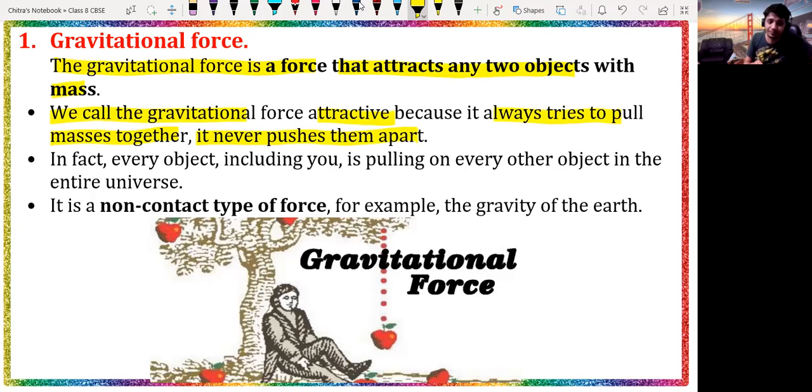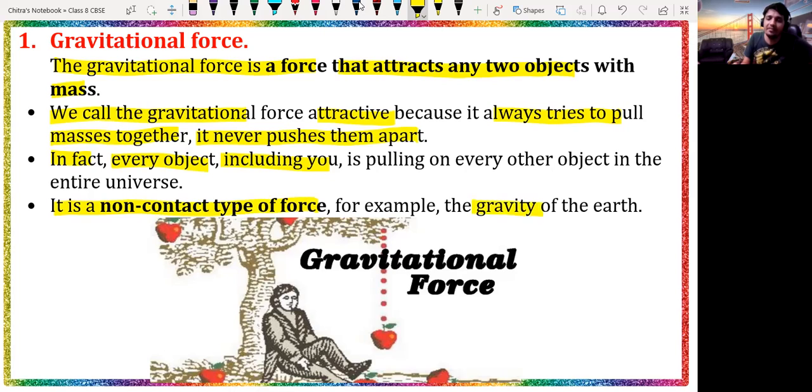In fact, every object, including you, including me, including whatever object you can see around you, is pulling on every other object in the entire universe. Means whatever objects you can see, all these objects are pulling each other. It is a non-contact type of force because the force of attraction works between any two objects when they are not in contact with each other.